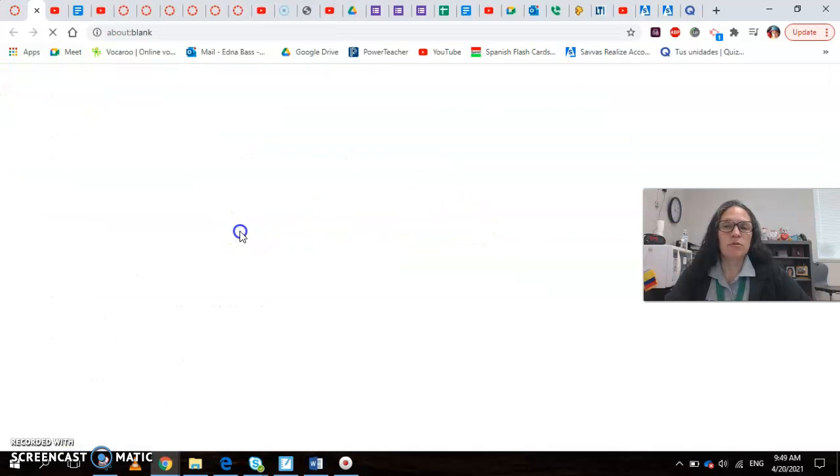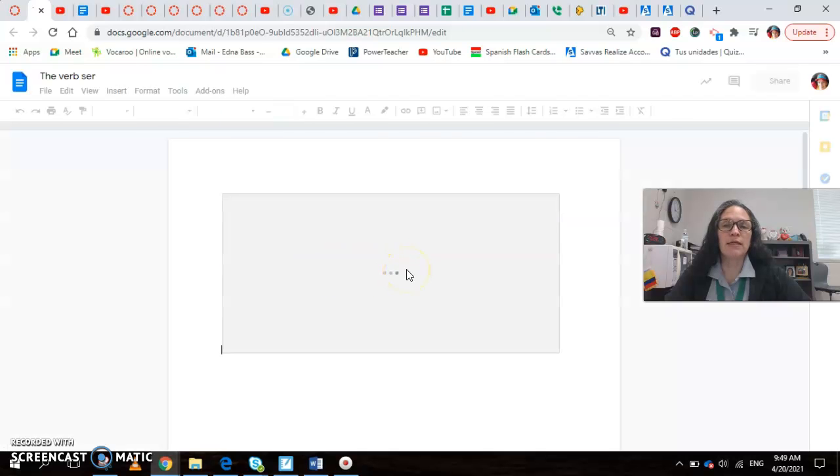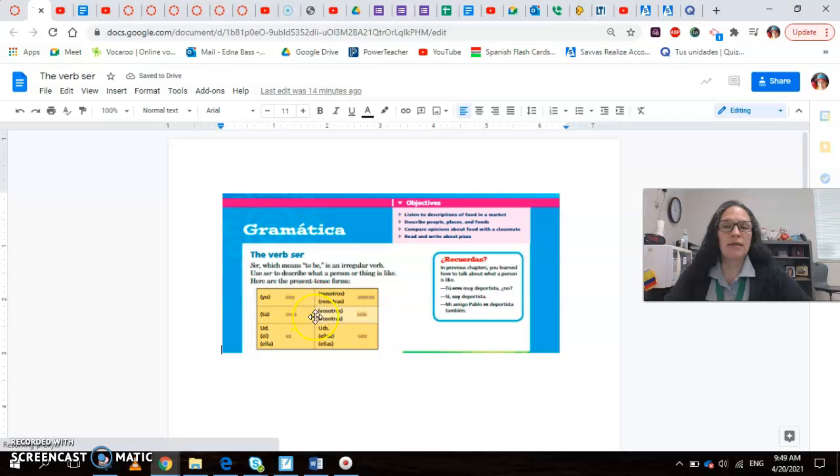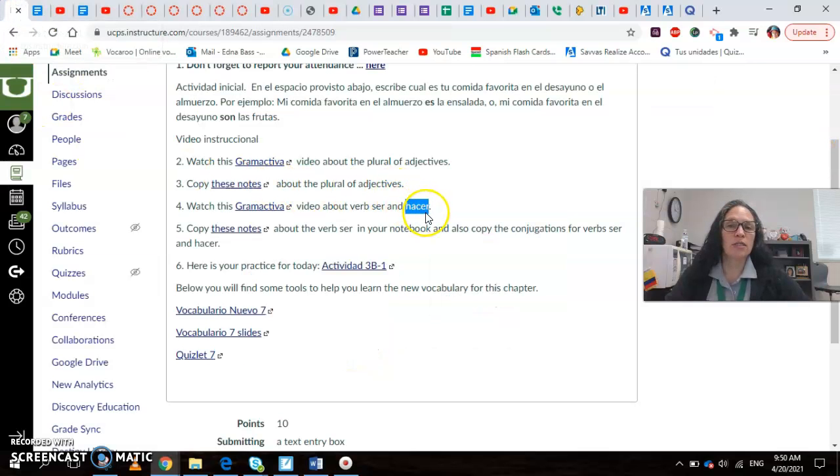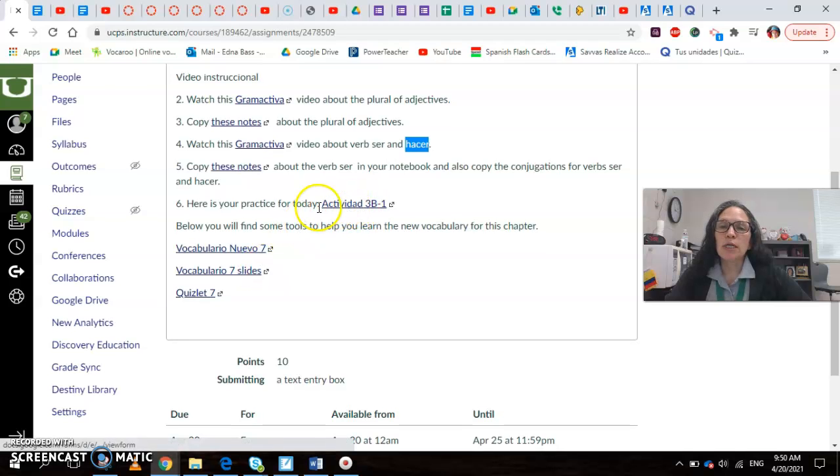Then you have to copy the notes. Same deal, you open the notes with this link. The notes for the verb ser is here. So you copy these notes, you copy the conjugation, and also from the video, you're going to copy the conjugation of the verb hacer. Yo hago, tú haces, él hace, and so on. So those two verbs had to be in the notes. Then you have a very short practice here that I think we would do, or you would do probably after you look at your new vocabulary.